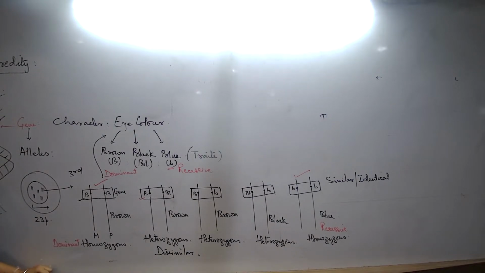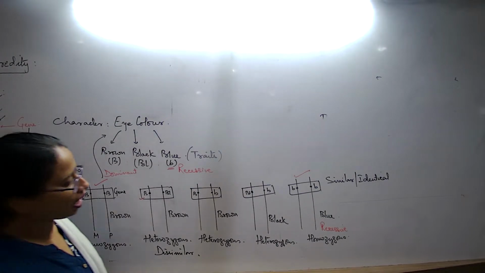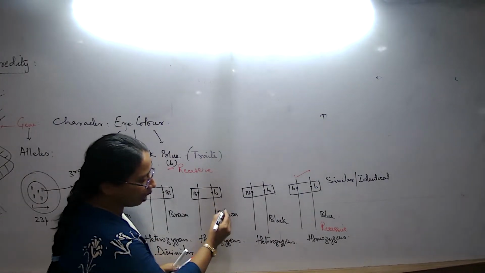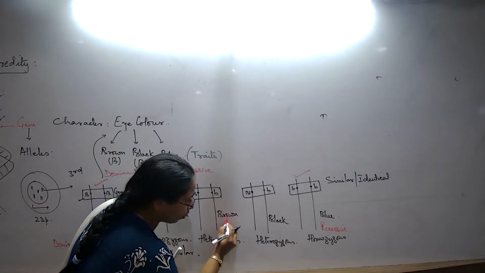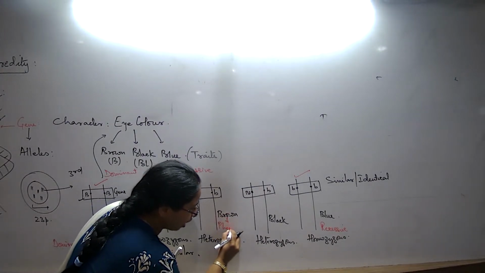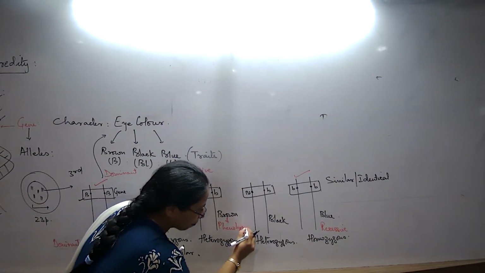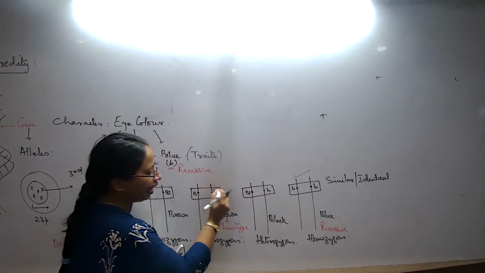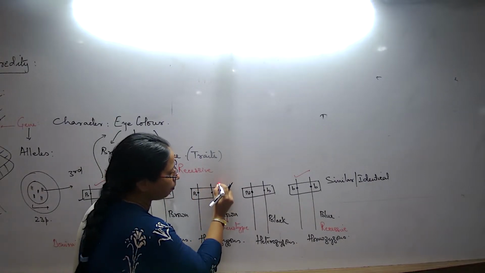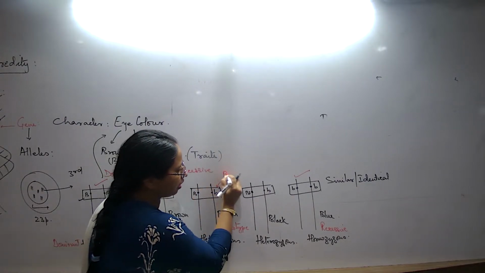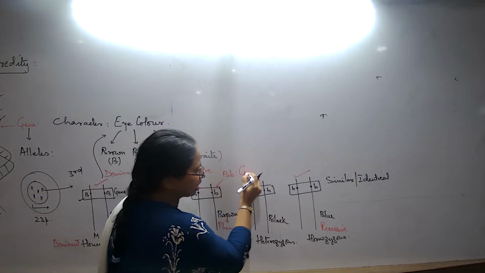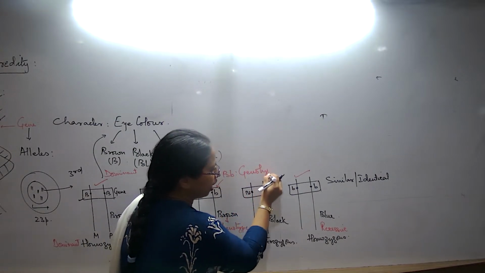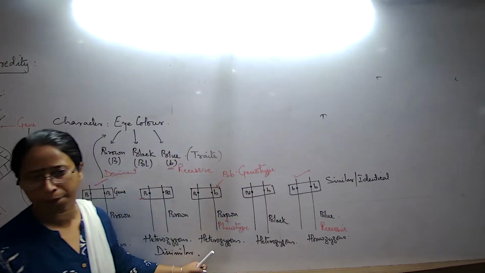Can we? No. The brownness or the blackness or the blueness is only as much as we can see. So now when I talk about this brownness, what is this brownness known as? This brownness is known as the phenotype. And this allele pair, how do I write down this allele pair? I can write down like this. What is this allele pair known as? This is known as the genotype.